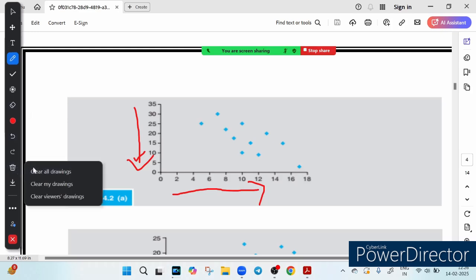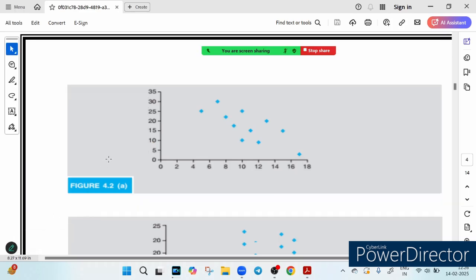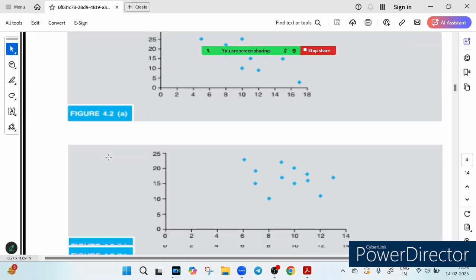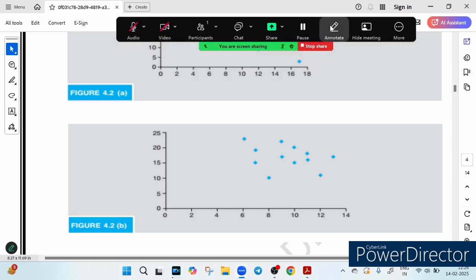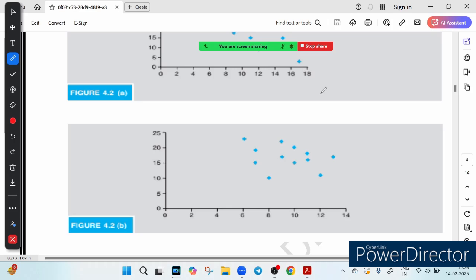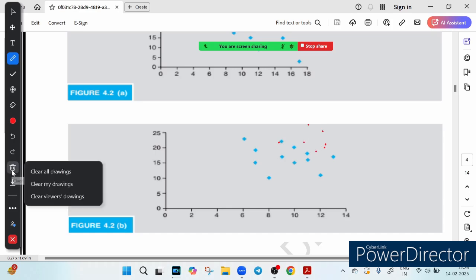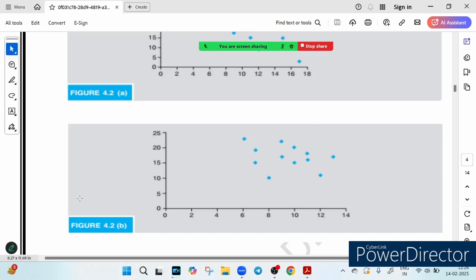Looking at the scatter diagram, you can predict whether the relationship is direct, inverse or no relationship. Now look at this diagram. Looking at 4.2b, is there an inverse, direct or no relationship? This is a clear case of no relationship, because the dots are all over the place, right? It does not show any fixed pattern, meaning no strong link exists. You cannot say that it is moving upward or downward. When dots are everywhere, we call this no relationship.